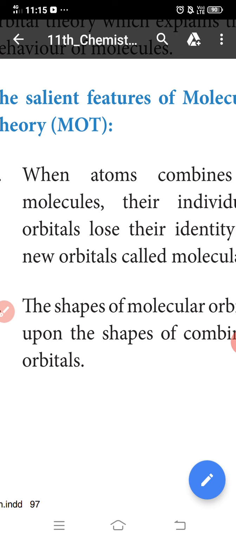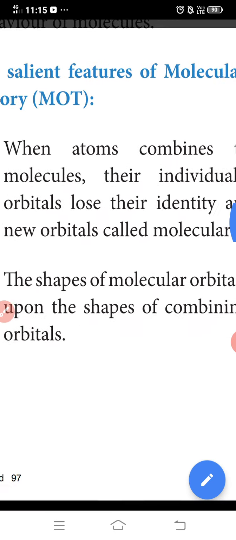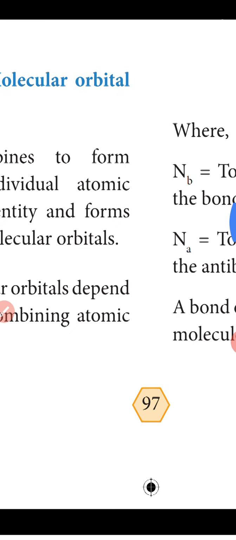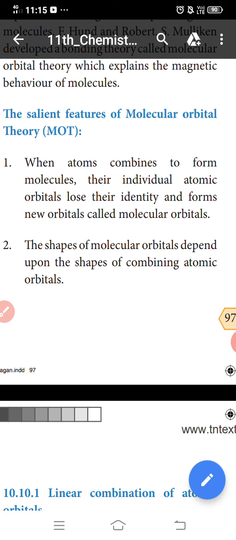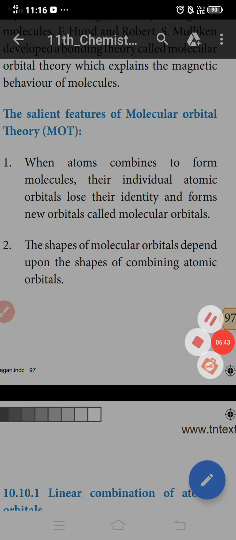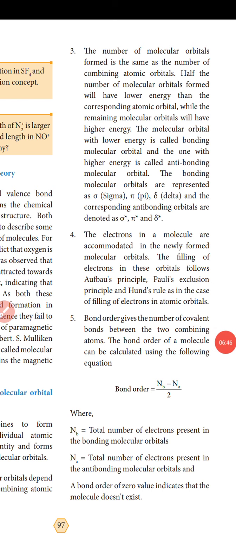First, when atoms combine to form molecules, their individual atomic orbitals lose their identity and form new orbitals called molecular orbitals. Second, the shape of the molecular orbitals depends upon the shape of the combining atomic orbitals. Third, the number of molecular orbitals formed is the same as the number of combining atomic orbitals. Half the number of molecular orbitals formed will have lower energy than the corresponding atomic orbitals, while the remaining molecular orbitals will have higher energy.